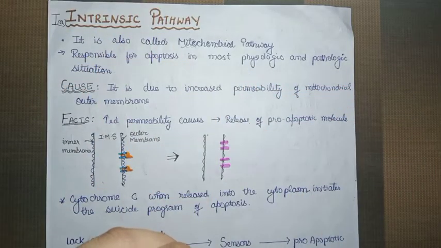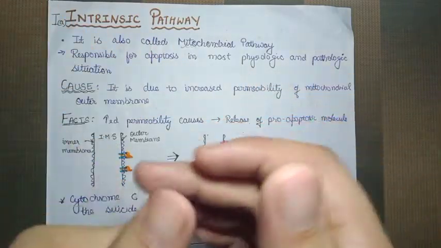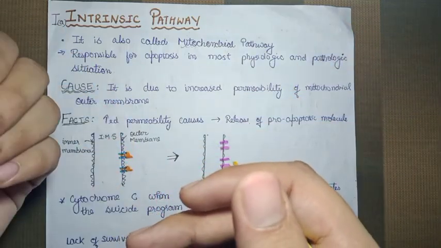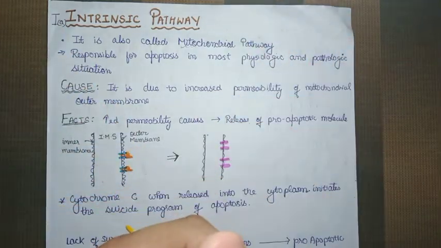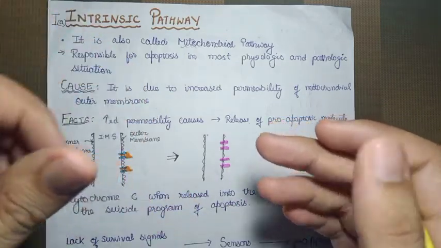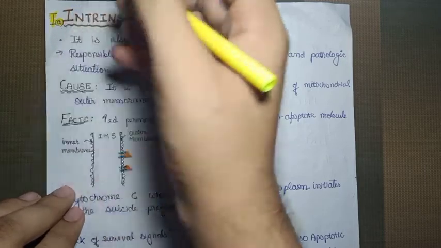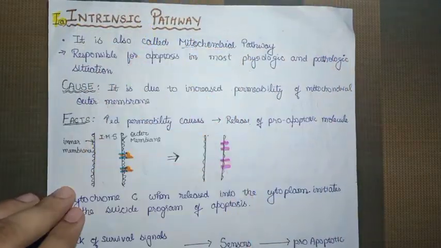Now let's discuss the very first phase of apoptosis, and in that we have two parts. Either it can occur through the intrinsic pathway or through the extrinsic pathway. So we are going to discuss the intrinsic pathway first.